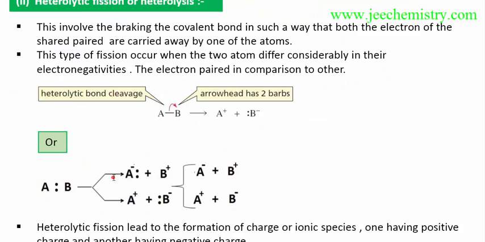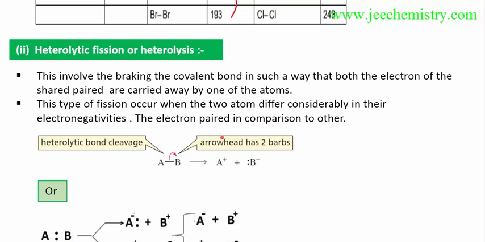Now I will explain heterolytic fission, or heterolysis. You can simply say heterolytic fission. This involves the breaking of a covalent bond in such a way that both electrons are carried away by one of the atoms. Previously, if A and B were bonded, one electron would go to A and one electron to B.